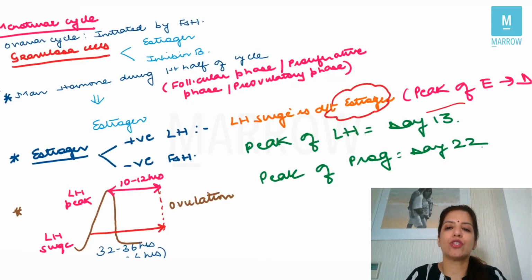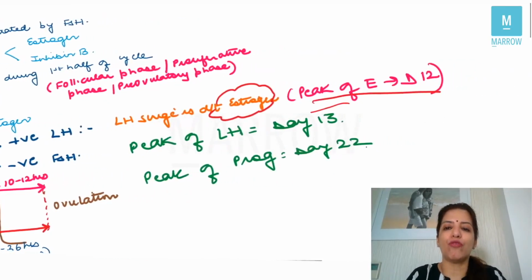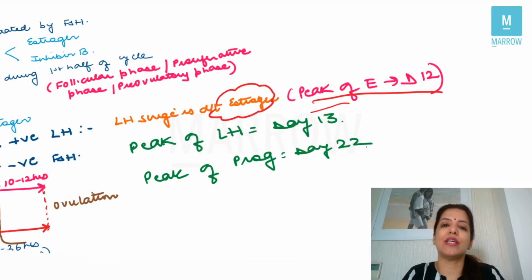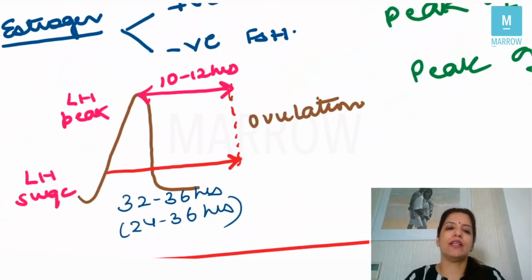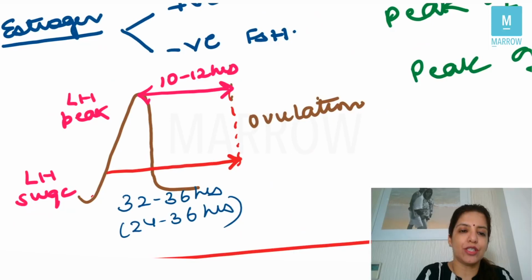Next question which they ask you is, when is the peak of estrogen seen? The peak of estrogen is seen on day 12 of the cycle, whereas the peak of LH is seen on day 13 of the cycle. And later on, again, I'm going to tell you that the peak of progesterone is seen on day 22 of the cycle, right? Then, this over here, I have made the LH surge. So LH surge is starting from here. So the levels of LH have started increasing.